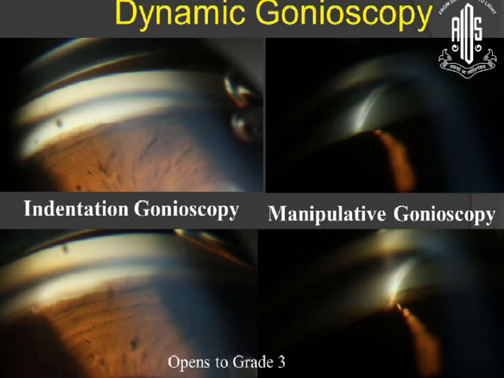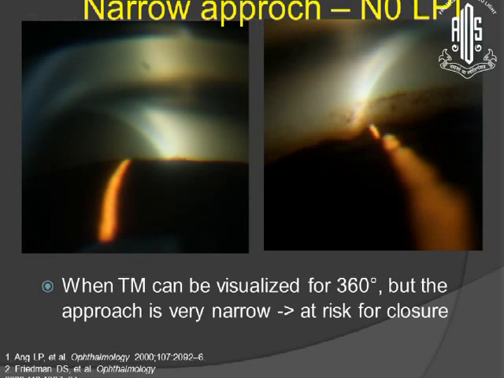Now gonioscopy should be done in a dynamic manner, utilizing indentation or manipulative gonioscopy, and find out whether it is an appositional closure or a fully open angle. When the trabecular meshwork can be visualized up to 360 degrees on indentation or manipulation without any sign of previous attack, these patients may not need any treatment, just keep them under observation.